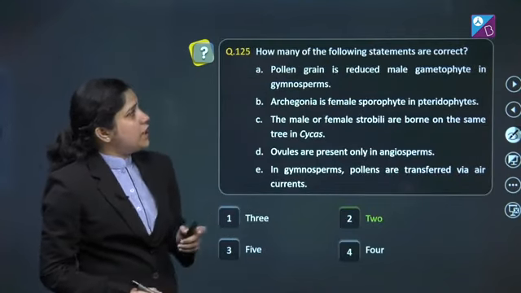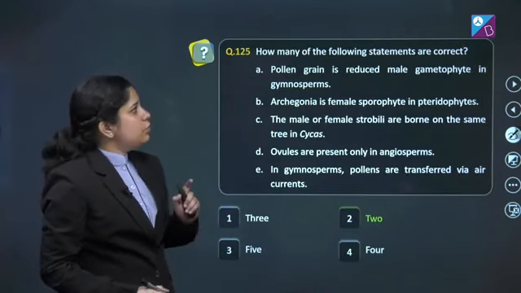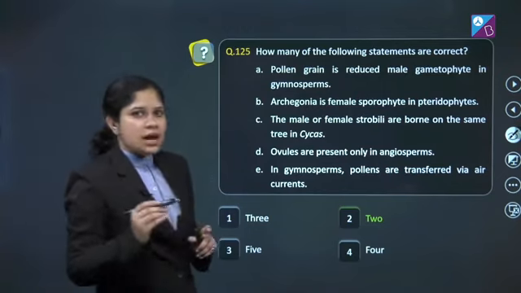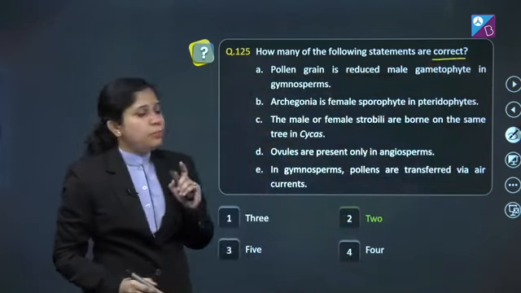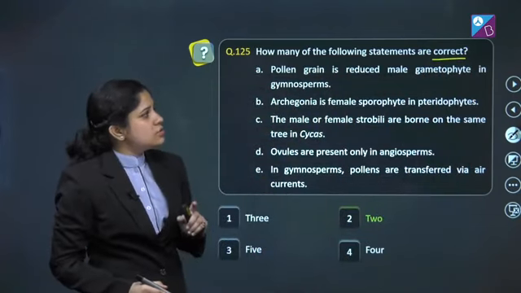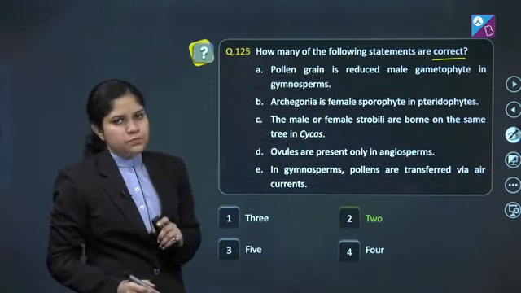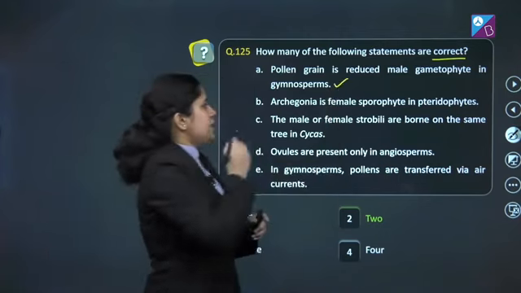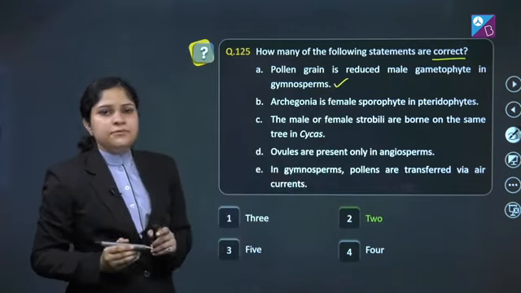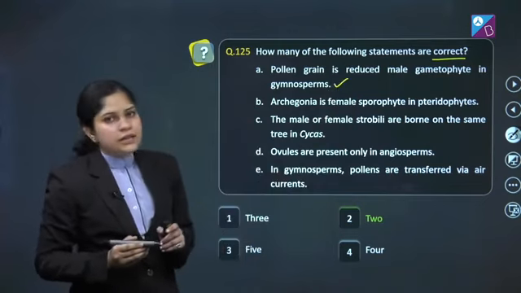Question number 125. How many of the following statements are correct? Let's see. A. Pollen grain is reduced male gametophyte in gymnosperms. Absolutely correct statement. B. Archegonia is female sporophyte in pteridophytes.